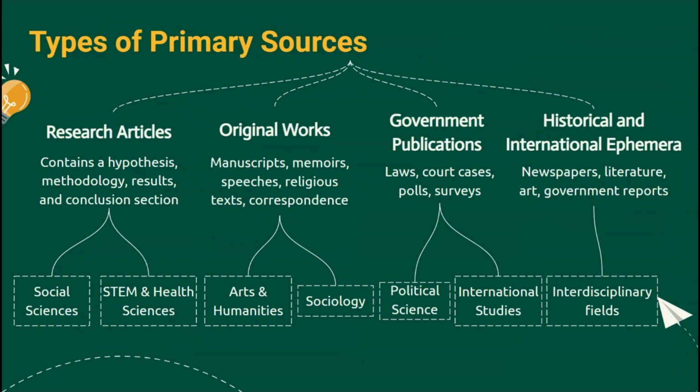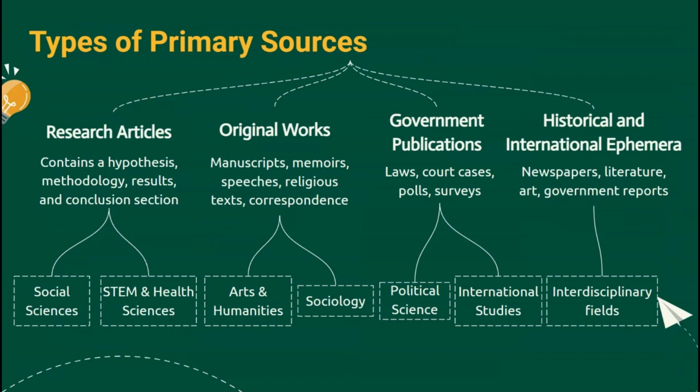Let's get into a few main types of primary sources. First, we've got the research articles. These are published results of experimental or observational research studies. They'll typically contain an abstract, research question in the form of a hypothesis, methodology for participant recruitment and analysis, results, and discussion section. These are the primary sources for the social sciences discipline, specifically psychology and economics, and for STEM and health sciences, including biology, chemistry, engineering, and physics.